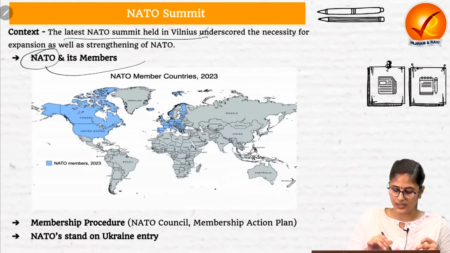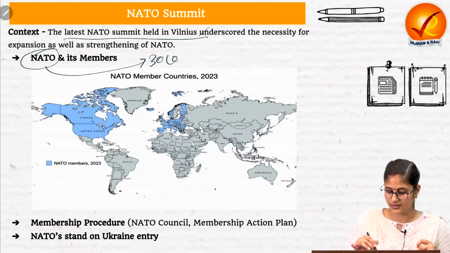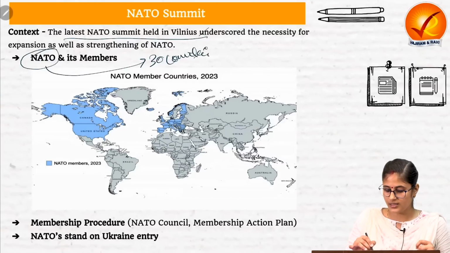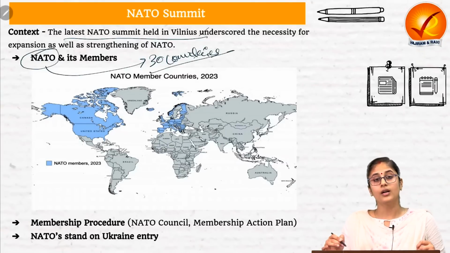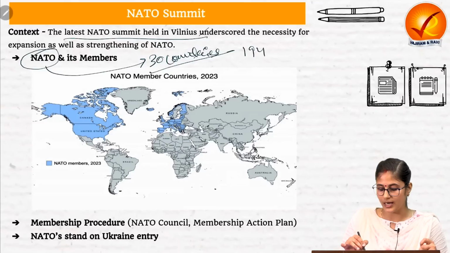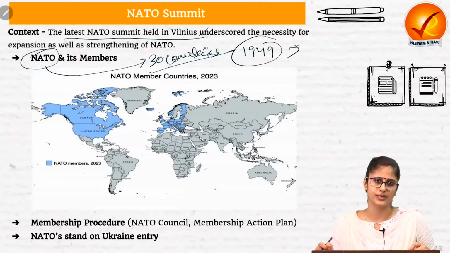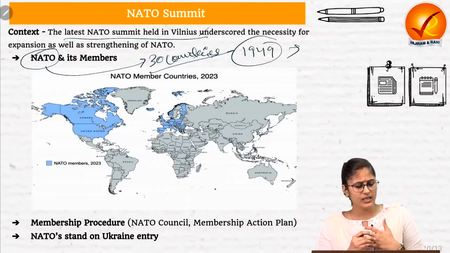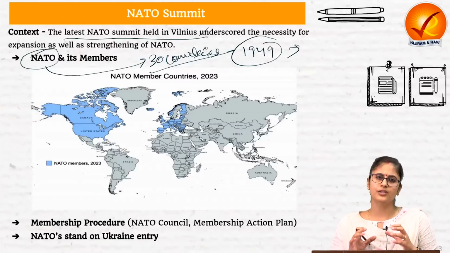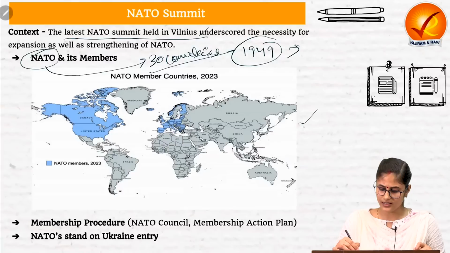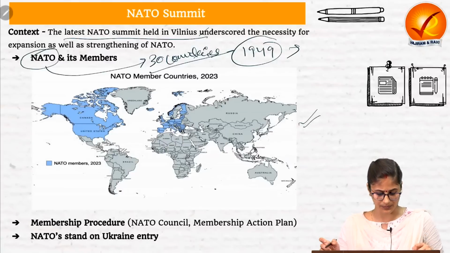Now in this regard, the first thing that you need to understand is what is NATO. NATO is basically a military alliance of 30 countries, and this organization basically came up in 1949 to counter the Soviet Union during the Cold War period. And its current objective is to safeguard the security of its member countries. These are its current members, 30 members.